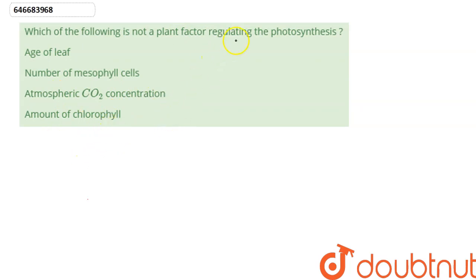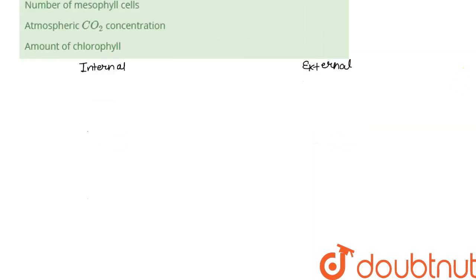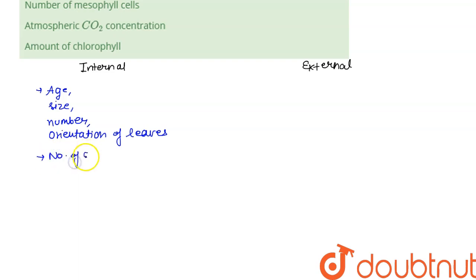There are basically two types of factors which regulate photosynthesis. They are internal factors and external factors. Internal factors include age, size, number, orientation of leaves, and also the amount of chlorophyll present inside the plant. These are all internal factors which affect the photosynthetic rate, whereas there are several external factors as well.